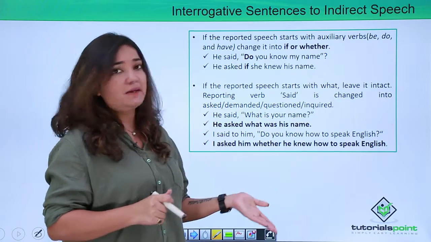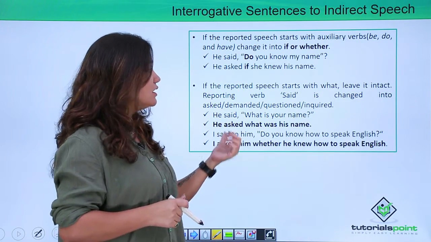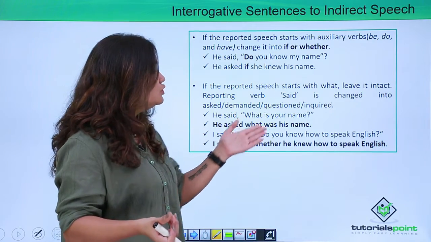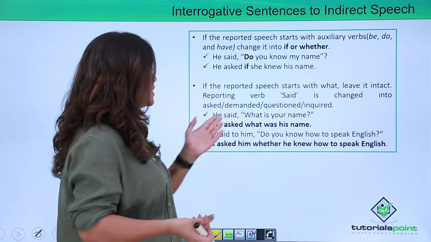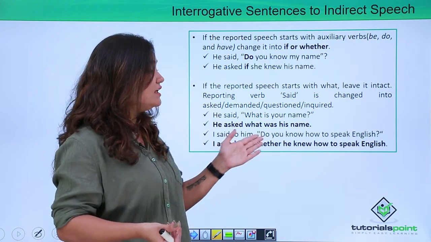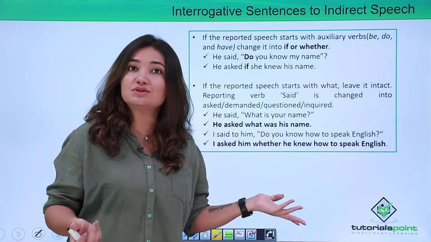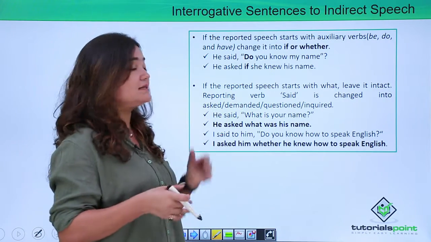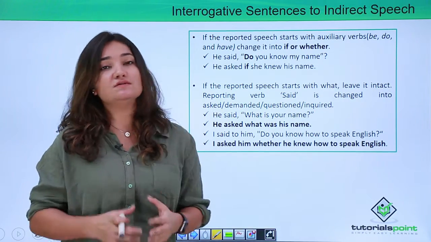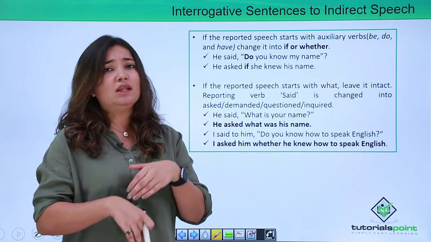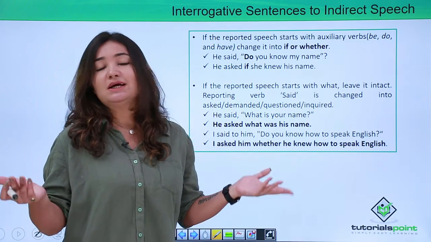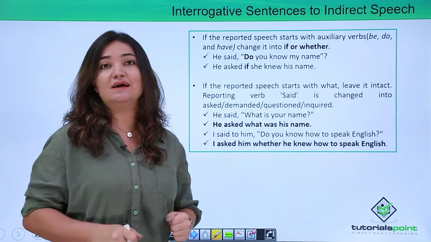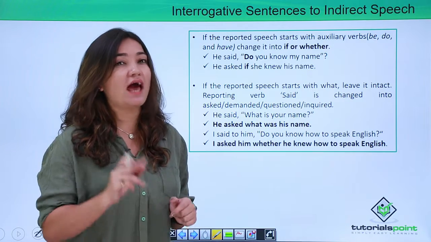So he said, what is your name? So he asked what his name was. I said to him, do you know how to speak English? I asked him whether he knew how to speak English. So this is how you are going to convert it in case it is in the form of interrogative speech. I think enough we have studied about direct and indirect speech. Now let us put it into practice. Let's see how much we actually understand.